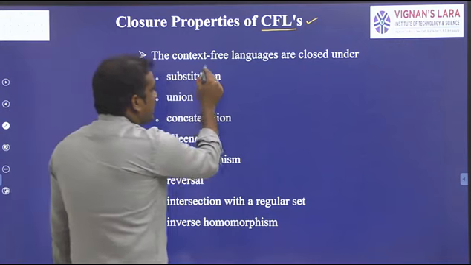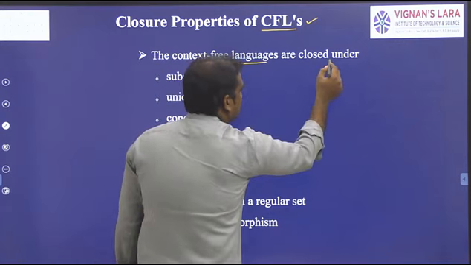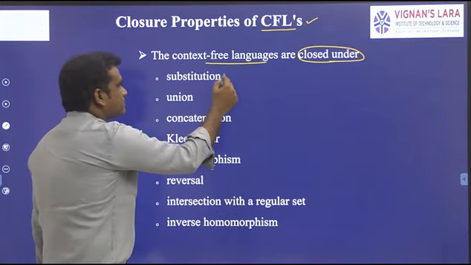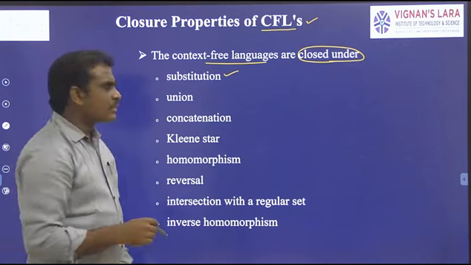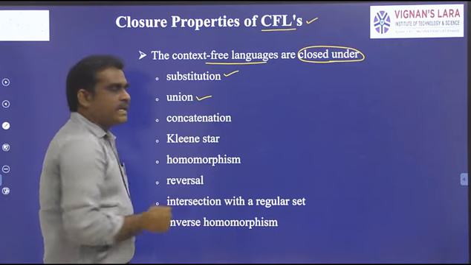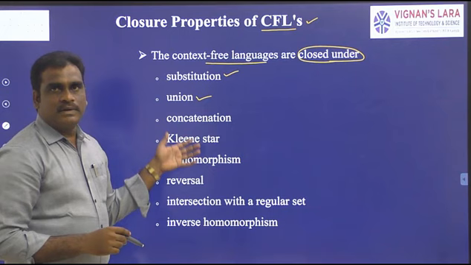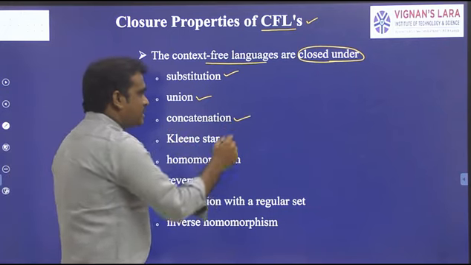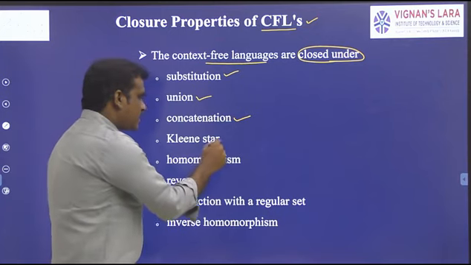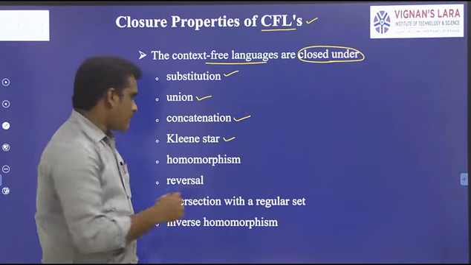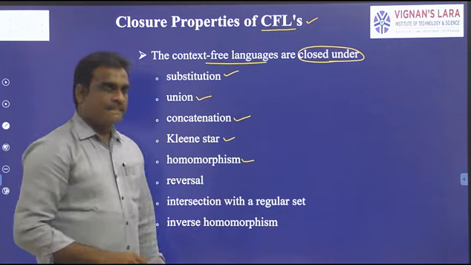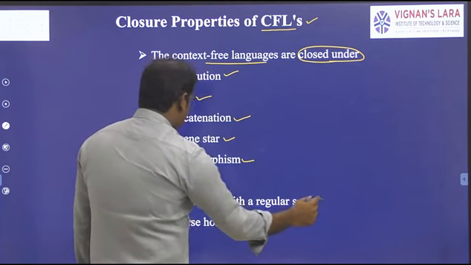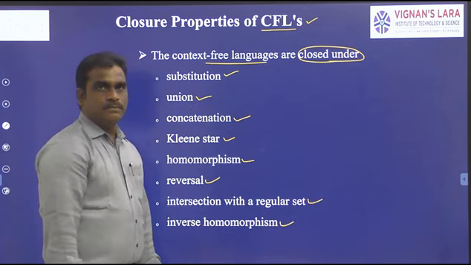In this case, the context-free languages are closed under substitution, all of you know that. The second is union, which is already covered in the second unit, and concatenation, Kleene star, homomorphism, reversal, intersection with a regular set, and inverse homomorphism.